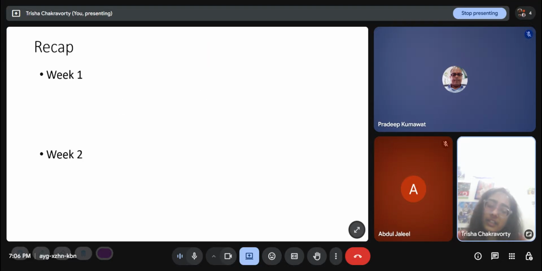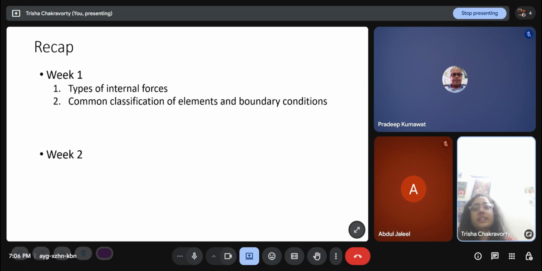I'll start with a brief recap of the previous 3 weeks. In week 1, we looked at the types of internal forces: bending moment, shear force, axial force, and torsional moment. Common classification of elements has three types: truss element, beam element, and frame element. Truss elements are comprised of members which can only take axial force, so it can be tension or compression, and they are constructed such that those members are all pin jointed. So that is how the load transfer mechanism works, only through axial forces.